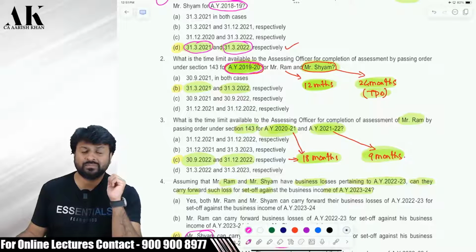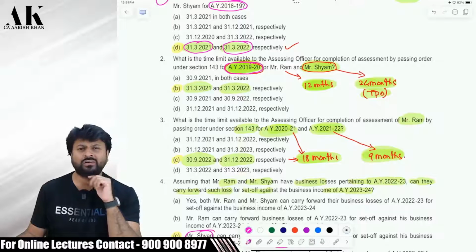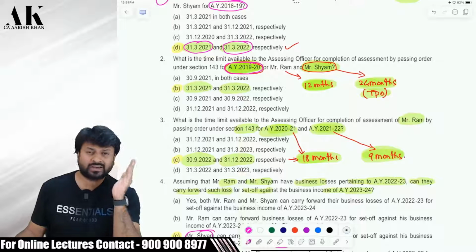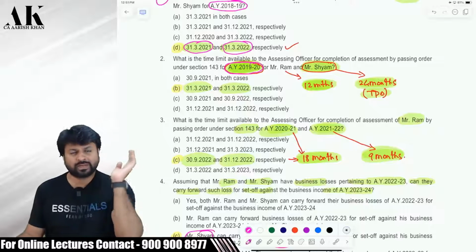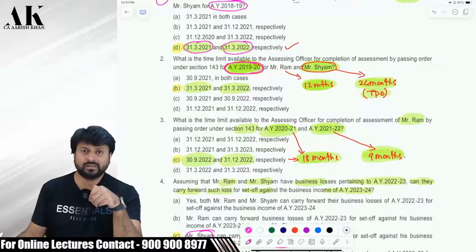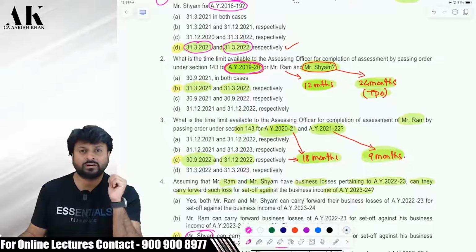So are we supposed to remember all these things? By looking at this MCQ, maybe yes, but that is something which is very, very wrong. A student cannot remember the time limit of the earlier years. Year by year, the time limit changes. So am I supposed to remember the time limit of all the years? This question tries to tell us that only, unfortunately. Nevertheless, I have to give the answers, I am giving it. Whether to remember or not to remember, you can take a call at your end. I personally don't think it will be possible to remember.